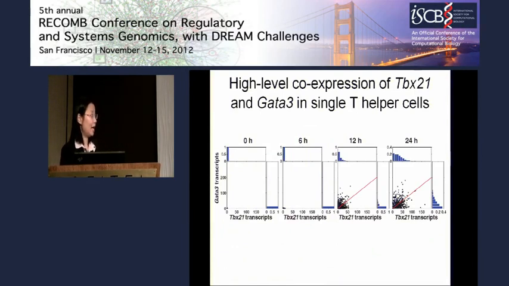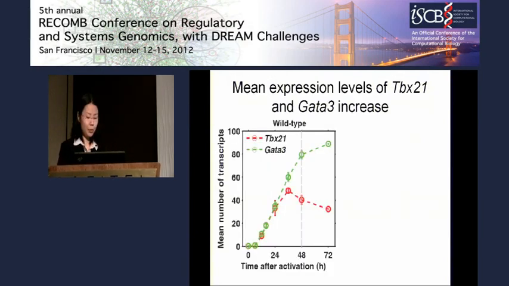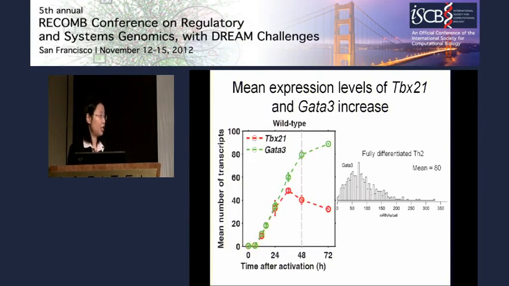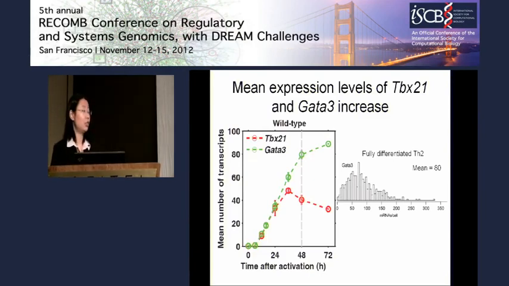So you can see that at 0 hours, the naive cells basically do not express any GATA3 or Tbox21 transcripts. And as time increases, we see this high-level expression, co-expression of Tbox21 and GATA3. And if we look at the mean level, we basically see a general trend of increase. And again, to compare the expression level with fully differentiated Th2 cells, we can see that at 48 hours, we get a mean number at about 80, which is very comparable to the experiment here.